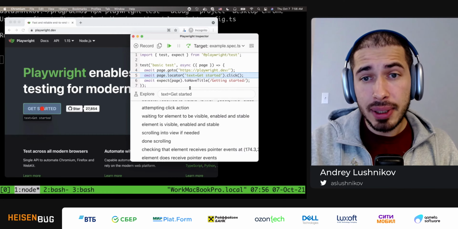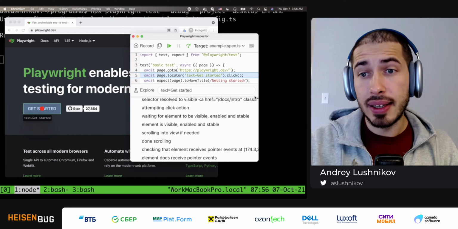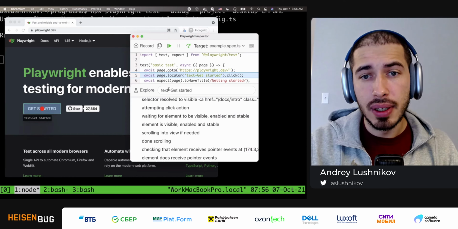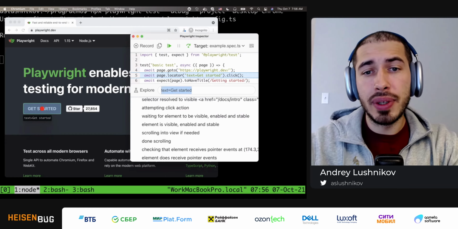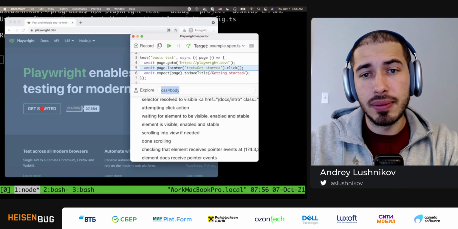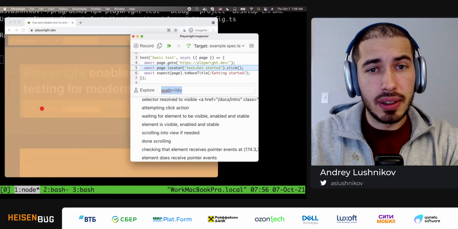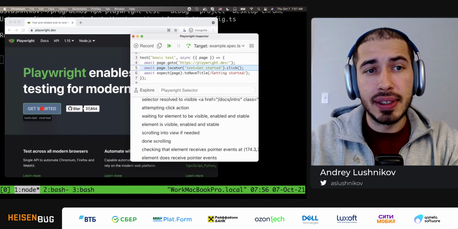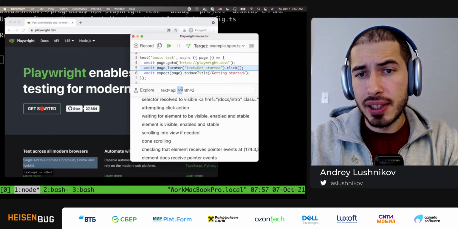Okay, and last but not least is this middle section. This is called Selector Playground, and it has two parts. It has this Explore button and this input field. The input field is actually where we can go and play with selectors. I can write different CSS selectors or XPath selectors, actually Playwright selectors in here, and play with them. For example, I can say text=API, and I can say >> nth=2, and this is called selector chaining in Playwright.